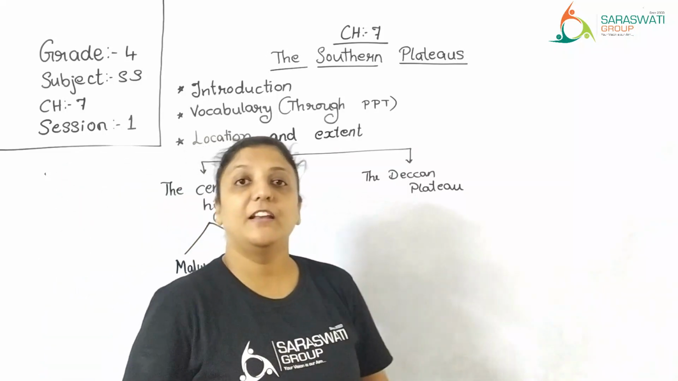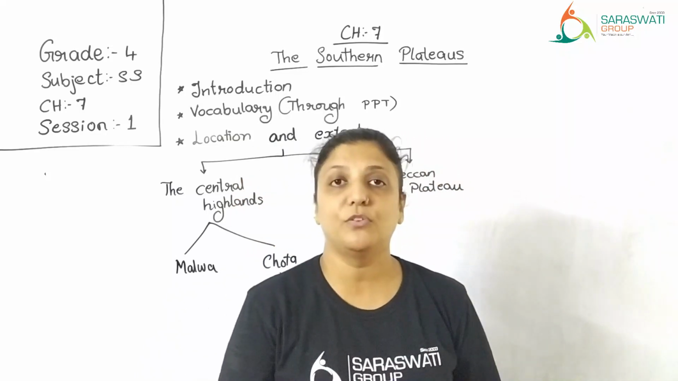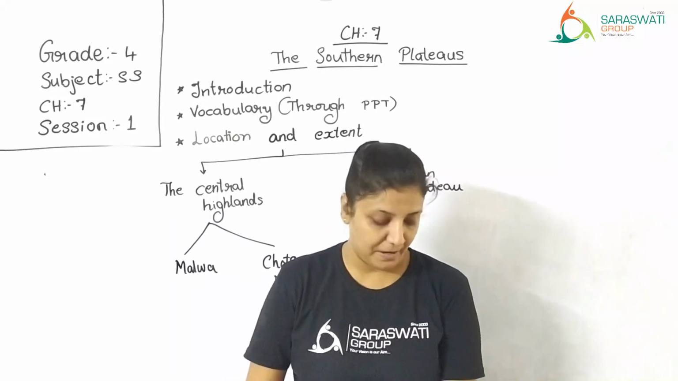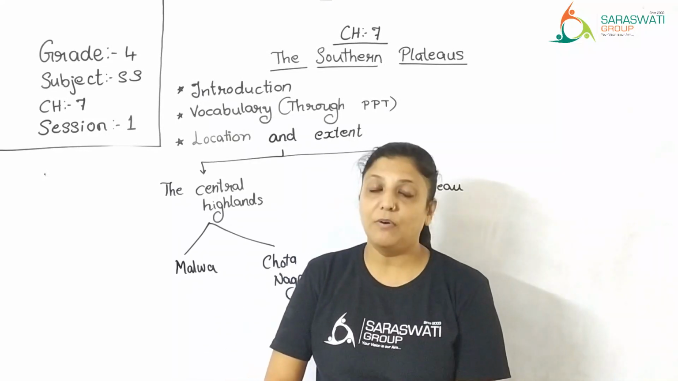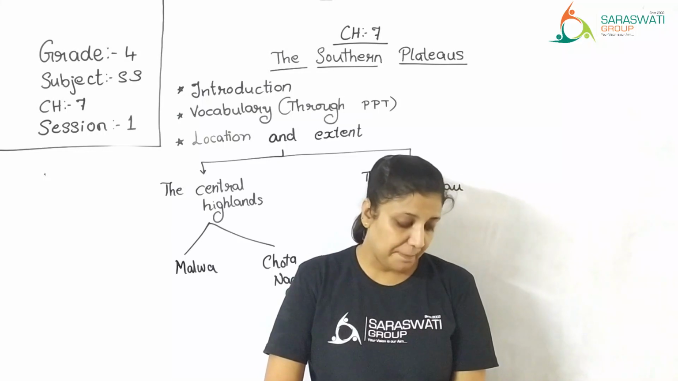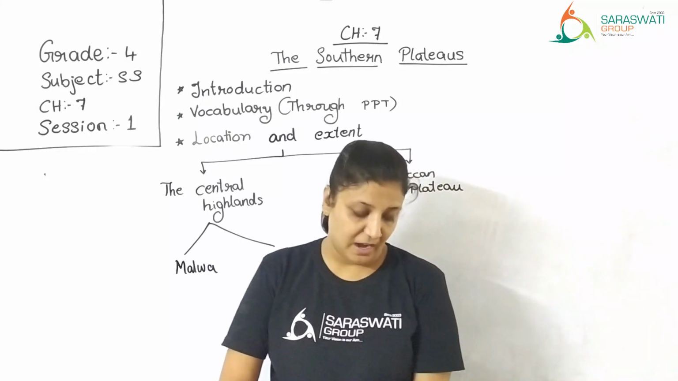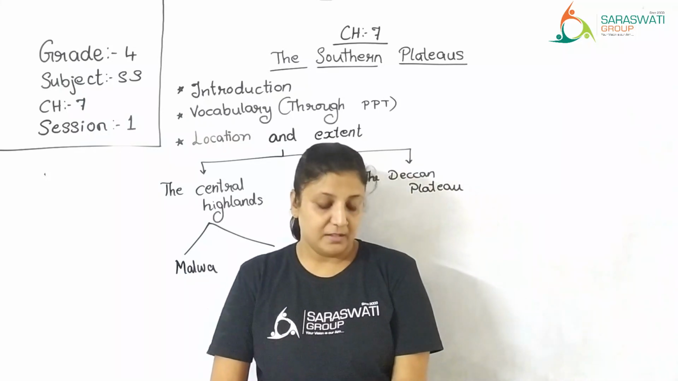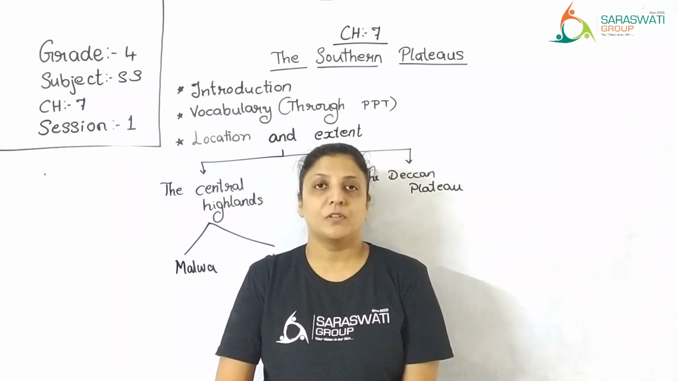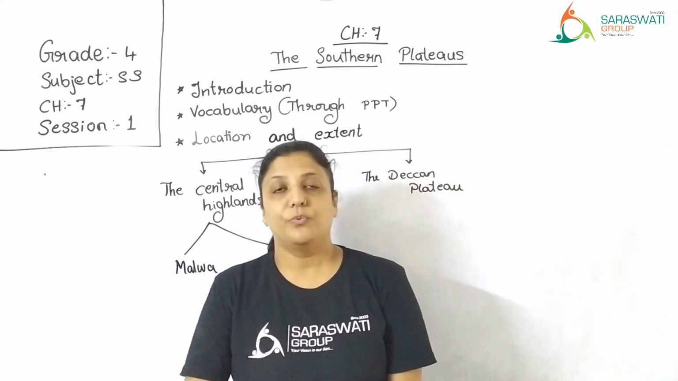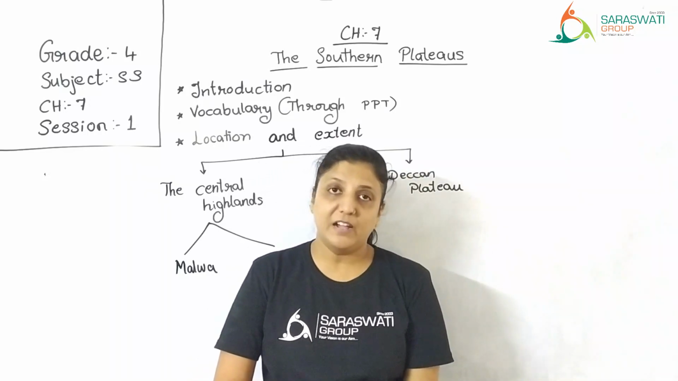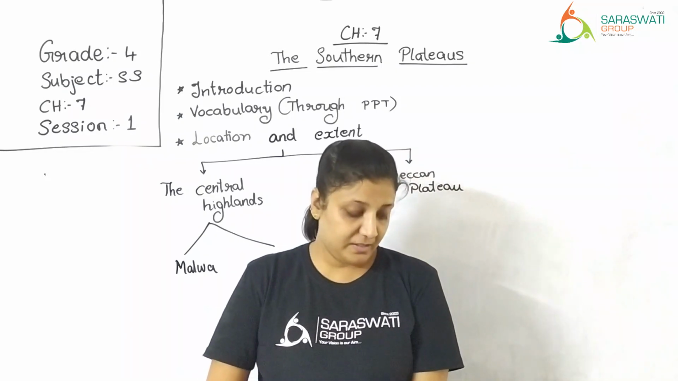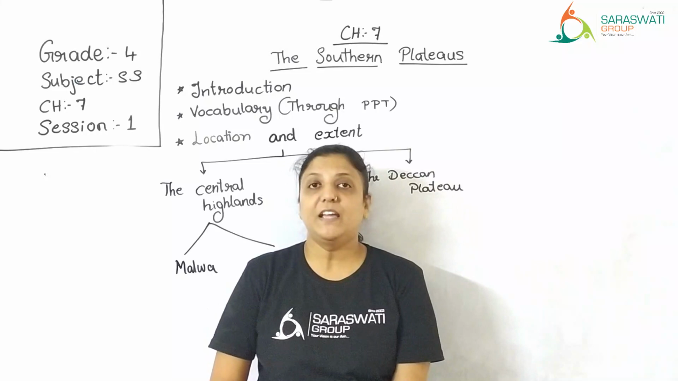So the Central Highlands are divided into two different plateaus, that is the Chota Nagpur Plateau and the Malwa Plateau. Firstly, the Malwa Plateau. Malwa Plateau is surrounded by the Aravalli Hills in the northwest and the Vindhyas in the south and east. On one side it has the river Narmada flowing, right? But it is surrounded by Aravalli Hills.